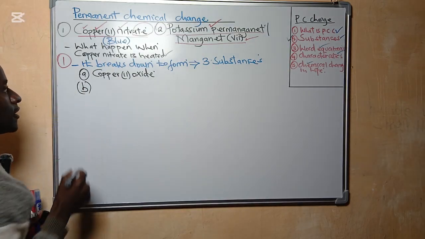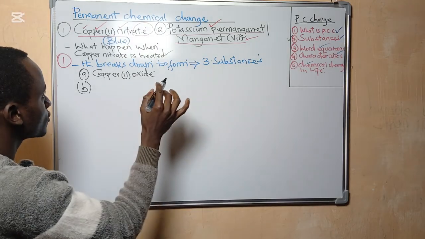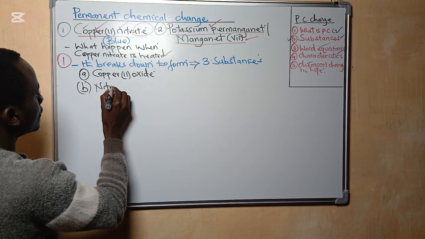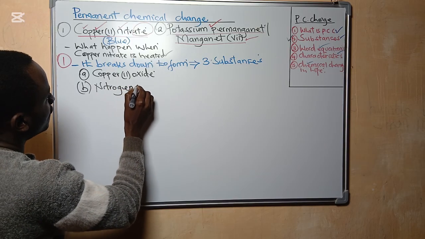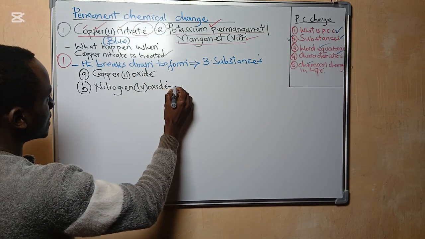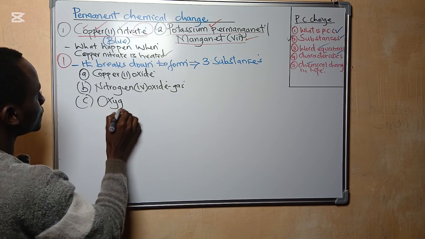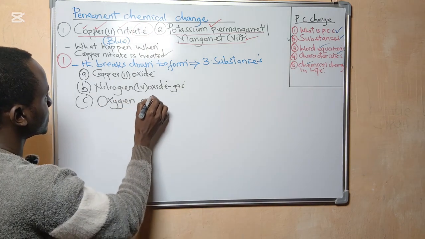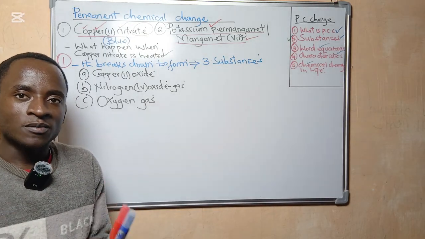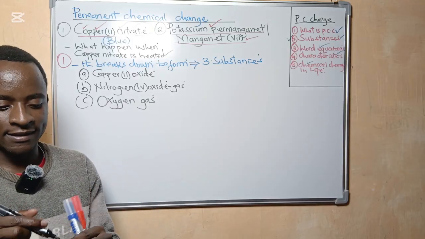Then B, the second substance which is formed after the breakdown of copper 2 nitrate, we have nitrogen 4 oxide. Nitrogen 4 oxide, this is a gas. Then C, oxygen gas. Those are the 3 substances that are formed after the breakdown of copper 2 nitrate by heat.